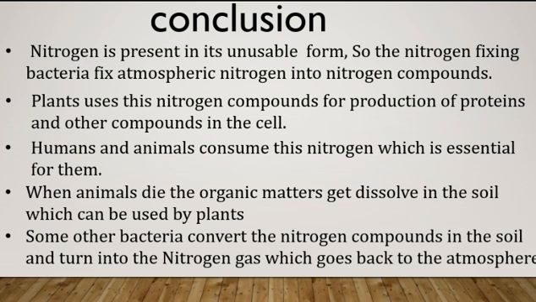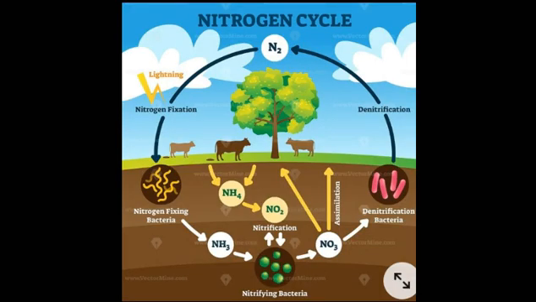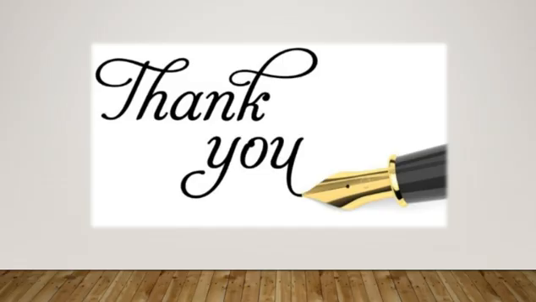When animals die, bacteria and fungi decompose organic matter and the nitrogenous compounds get dissolved into the soil, which is again used by the plants. Some bacteria then convert these nitrogenous compounds in the soil into nitrogen gas. Eventually, it goes back to the atmosphere. This set of processes repeats continuously and thus maintains the percentage of nitrogen in the atmosphere. And that's the end of this project.